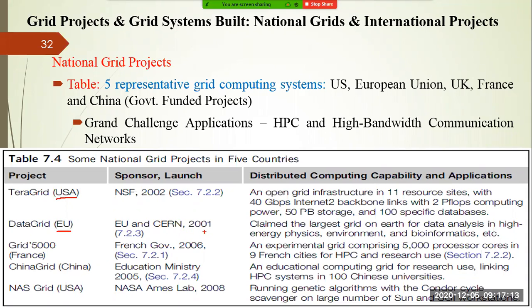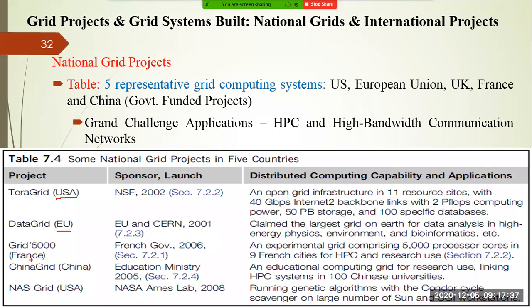Yesterday in class I also told you grid computing started in 1990 and became very popular after 2001, when Professor Ian Foster provided a complete picture of grid computing at one of the conferences. From there, grid computing plays an important role, right?